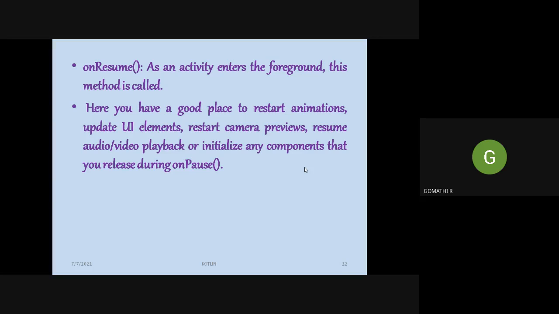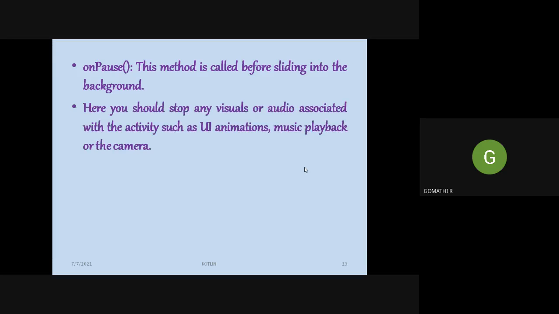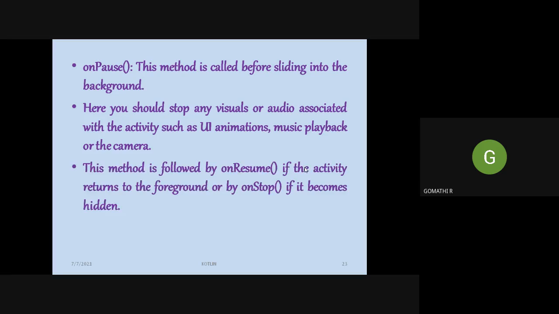Then if you want to stop a particular activity, that is, when you want to pause a particular activity for a specific amount of time, this onPause method will be called. This method is called before sliding into the background process. That is, when you call this method, some activity will be running in the background and we will be on some other activity screen. Some examples are animations, music playback, or camera restart. For those things, we will be using this onPause method.